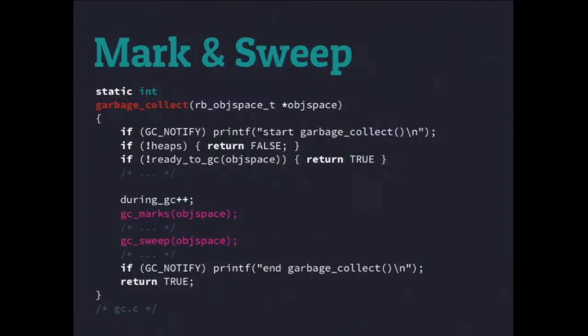So we do a couple checks to make sure things are okay. And then here's where we get to some interesting stuff. First we do during GC, so we're incrementing that by 1. That basically tells the world, hey, we're doing garbage collection now, you can't do anything. There's lots of checks all over Ruby code to see if you're in the middle of garbage collection. You can't do other garbage collection, you can't do object assign, you can't do object allocation. It's stopping the world from acting.